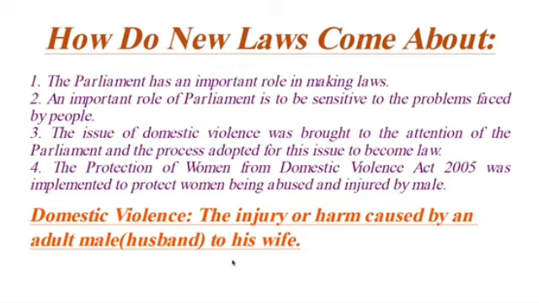Okay, next heading, look here. How do new laws come about? Yes, listen carefully. The Parliament has an important role in making laws. In Parliament, there are two houses. What are they? Yes, Rajya Sabha and Lok Sabha. Here, Lok Sabha makes different laws. If Lok Sabha accepts, then after that it will pass to the Rajya Sabha. If Rajya Sabha accepts, then it will go to the President. If the President accepts, then that law will be applicable to everyone in our India. Means they will pass one bill. That bill becomes a law, students.